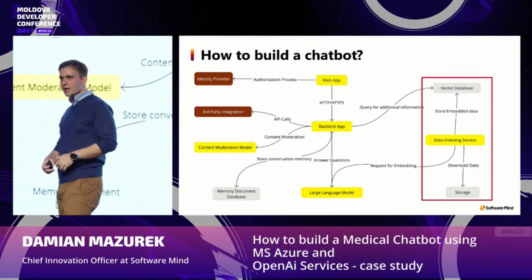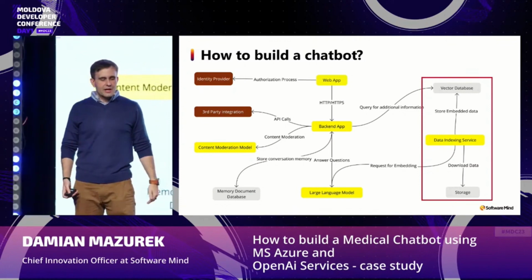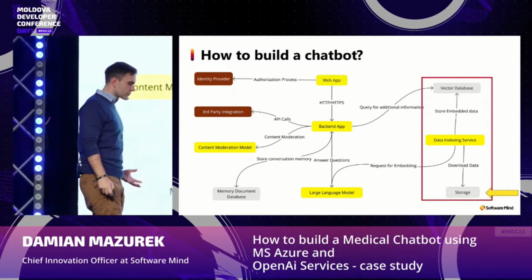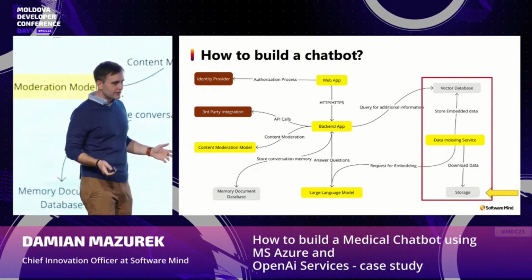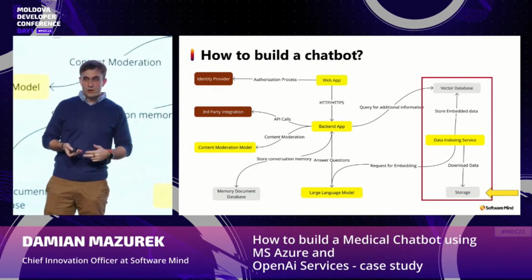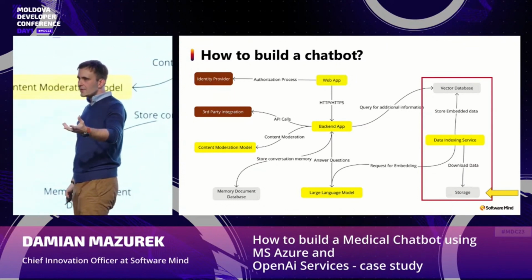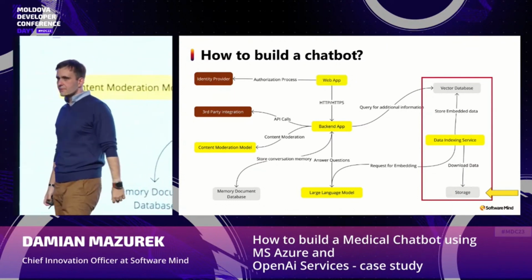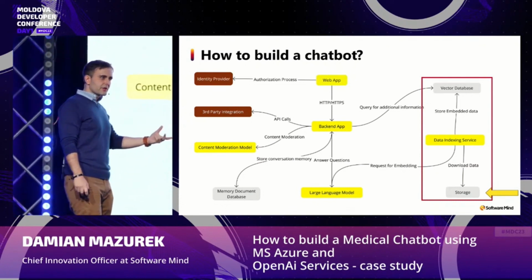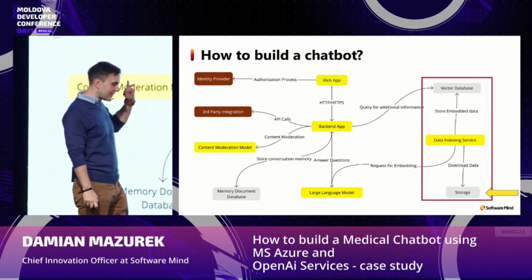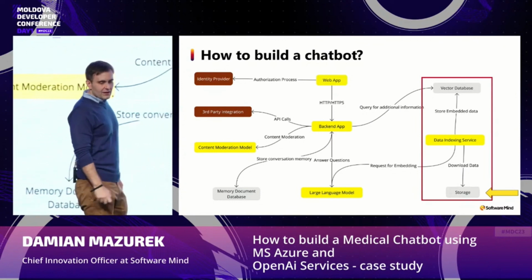Okay, on the right, so now on my left, sorry, we have the whole services that are responsible for our RAG process. At the bottom, we have the storage where we put our data, and this data could be in different forms, like text data, tabular data, structured, unstructured. It could be even images, sounds, or videos, because as I said, we have many multimodal models where the embedding process could be done on every kind of data.